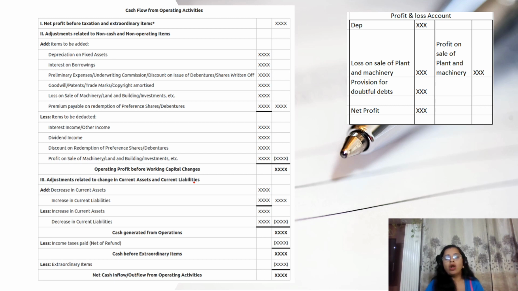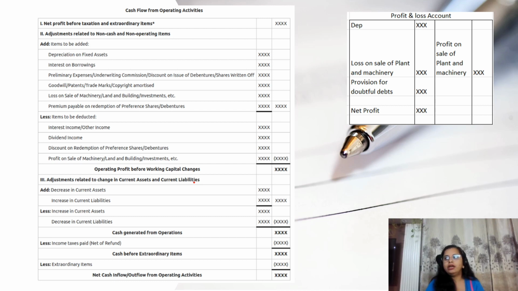That means these all are impacting my net profit, but these either are in non-cash form, or they are related to some other activity, either investing activity or financing activity. So what we have to do is the upward working. We have to remove the impact of all these items. One by one, we have to come at the net profit before taxation